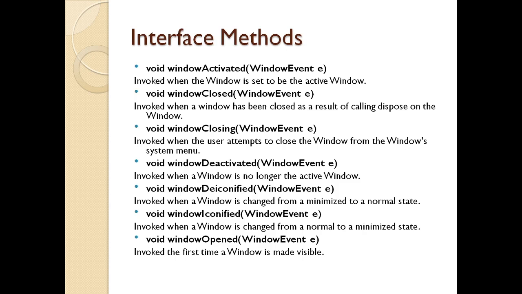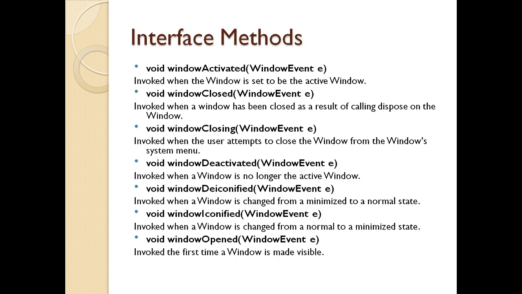So the normal state window will be in the minimized state. And when I want to make the window open, that means when the first time I want to launch the window in the user interface, I need to call the method windowOpened with the attribute WindowEvent and pass the object e. Now proceeding further, we will see the adjustment listener interface.